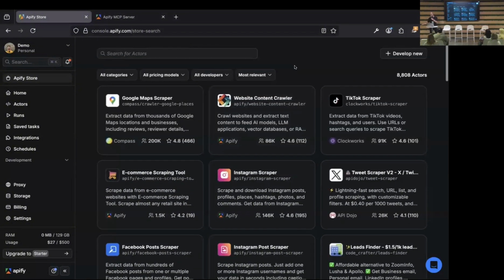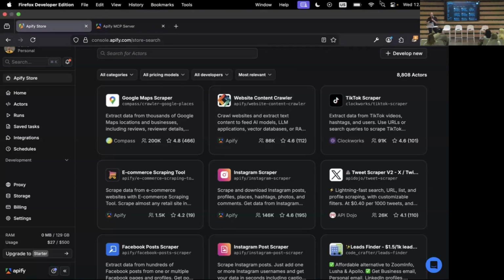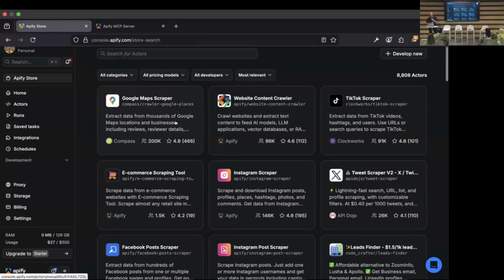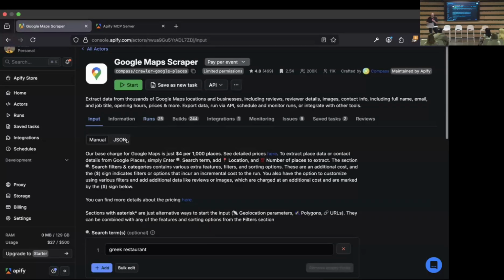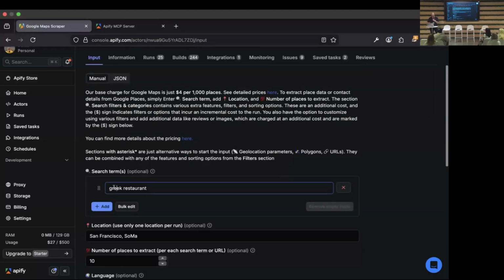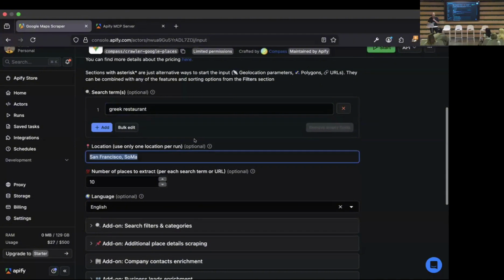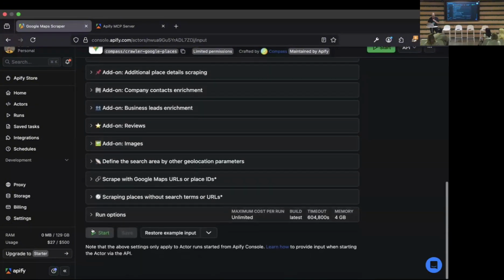We have scrapers for social media sites, for search engines, online maps, for hospitality sites, booking portals, and data for AI, obviously. And I'll show you a quick demo of how it works. So for example, here there's an actor called Google Maps Scraper. Let's say I'm looking for Greek restaurants around San Francisco, Soma district, and I click start.